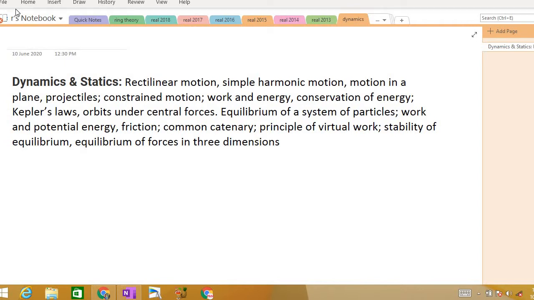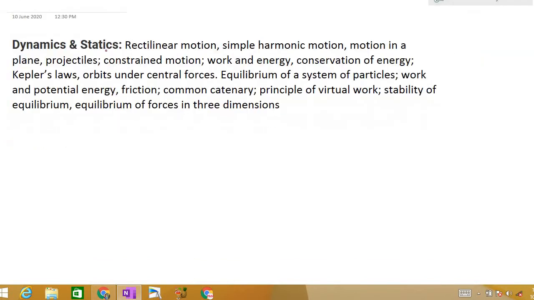So let me introduce first. We're going to start with rectilinear motion and simple harmonic motion. First I'll let you know the subtopics, right? Because there are lots of subtopics in this topic.